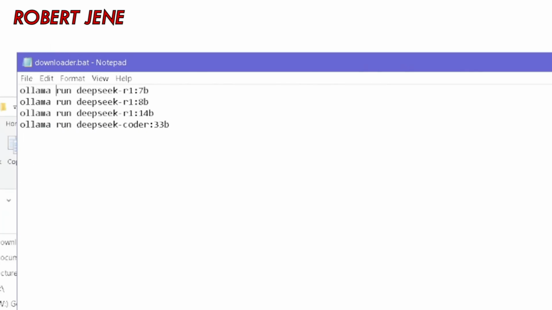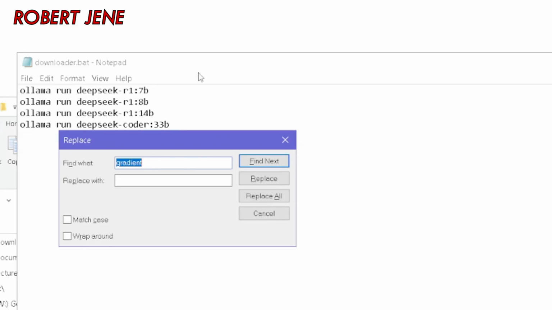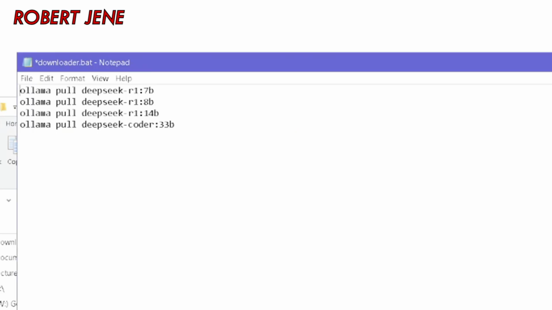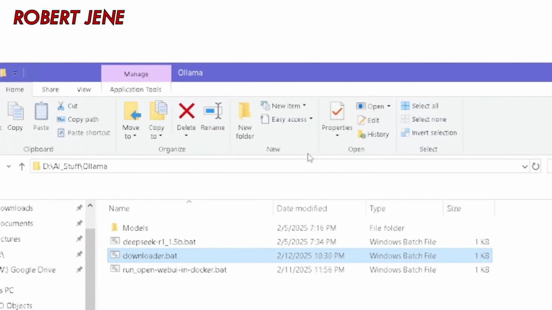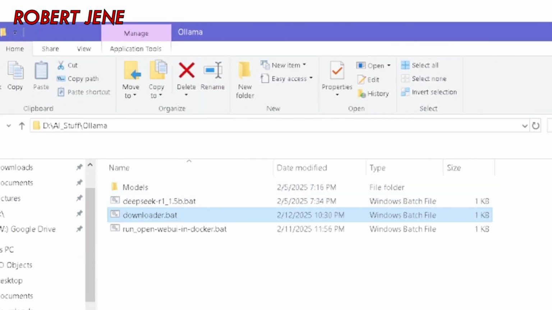You need to replace all these runs with pull. And since I have more than one, I'm going to use the Control H menu. In Windows 10, it looks like this. In Windows 11, it's at the top, but it does the same thing. You put in the word run and replace it with pull and click replace all. Now you can press Control S to save it and Alt F4 to close it and run that. Or run it later when you're ready.